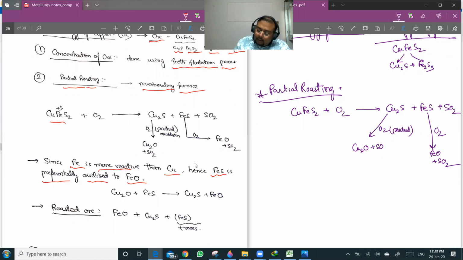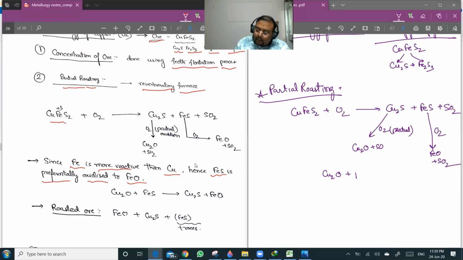Now the Cu2O formed also reacts with FeS to give Cu2S plus FeO. You see, iron oxide is formed preferentially in the partial roasting process. So the roasted ore at the end of partial roasting will consist of Cu2S plus FeO plus very small traces of FeS.